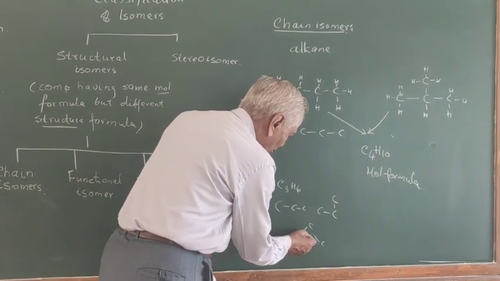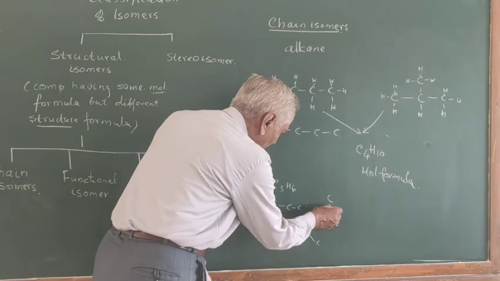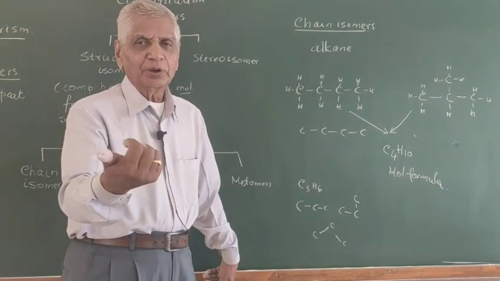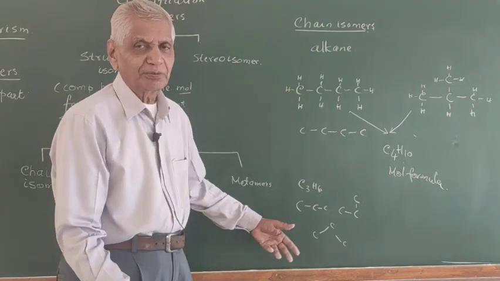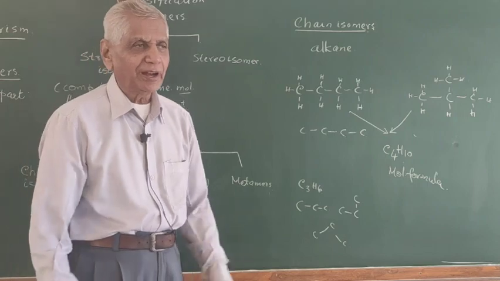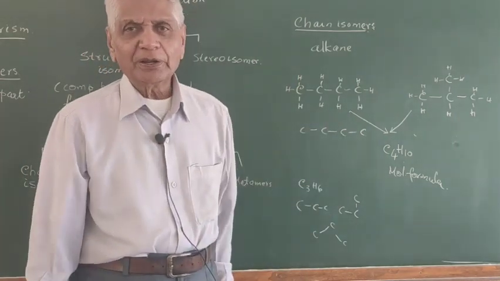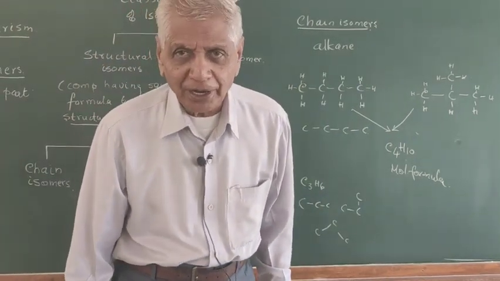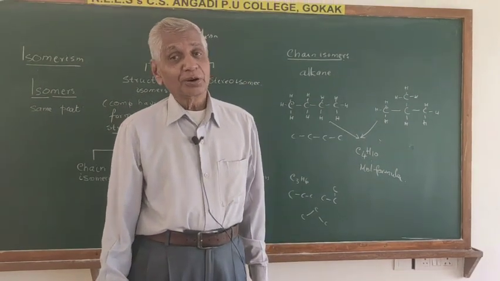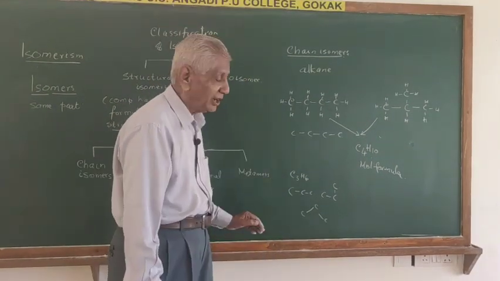This carbon can come into 2, this carbon into 2, this carbon into 2. So all this is same. Therefore, you cannot arrange other than this. Hence, propane will not have the chain isomer. Chain isomer is observed only when the compound is containing more than 3 carbons in case of alkanes. Okay, so this is called a chain isomer.